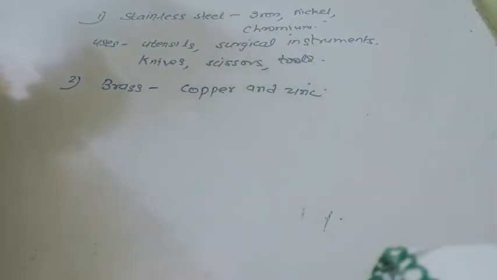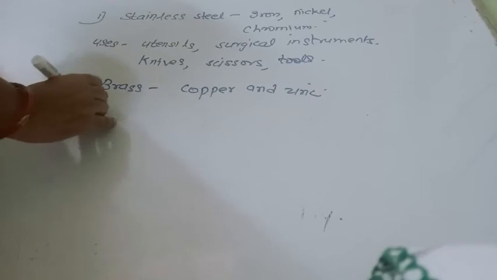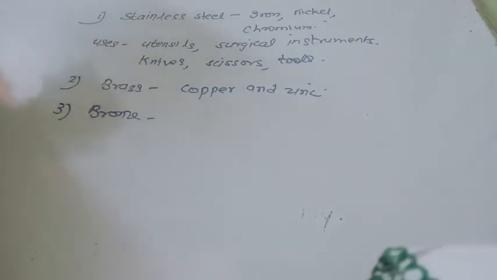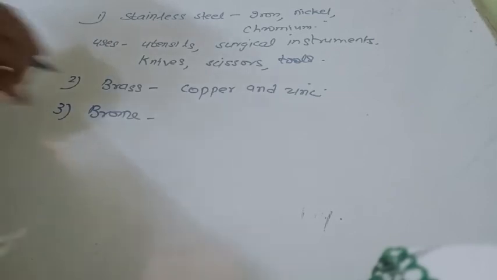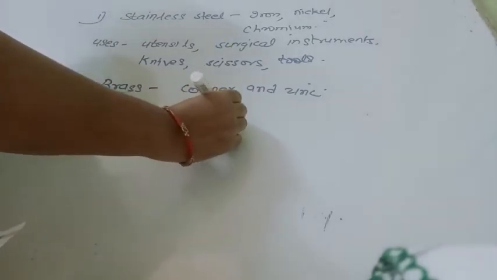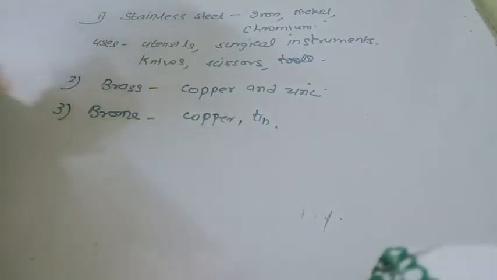This metal is also used to make utensils, and also used to make statues, etc. Then similarly, bronze is an alloy which is made up of copper and tin, with 90% copper and 10% tin. It is very tough and highly resistant to corrosion. Uses of bronze are making statues, coins, medals, cooking utensils, ship propellers.